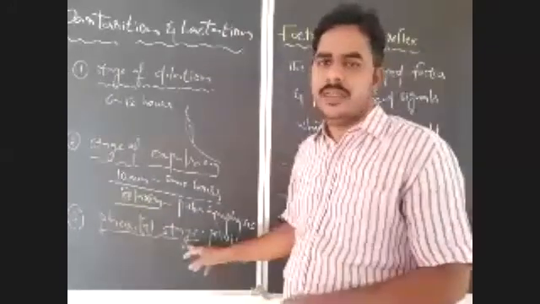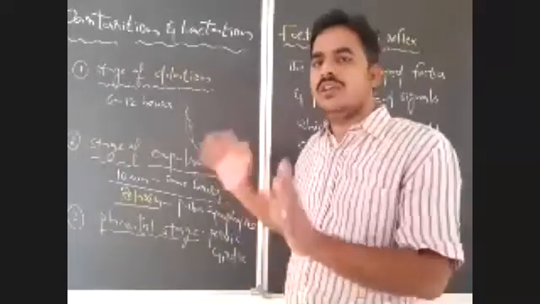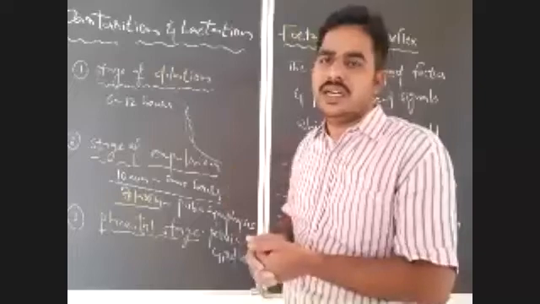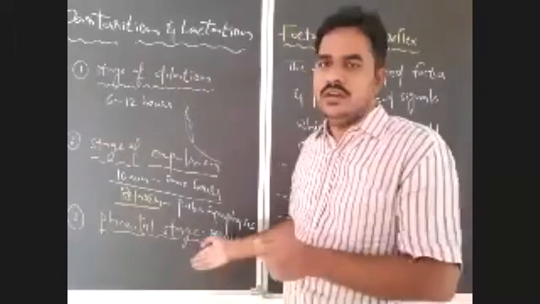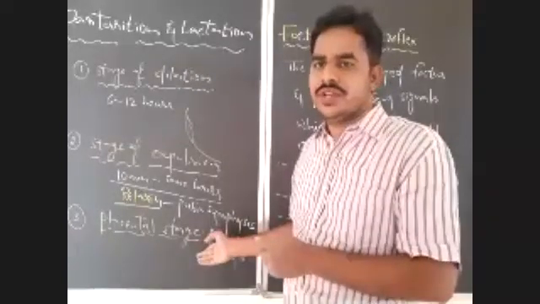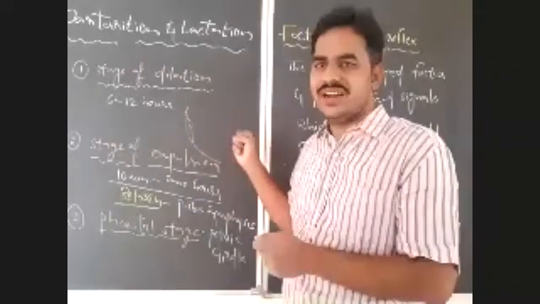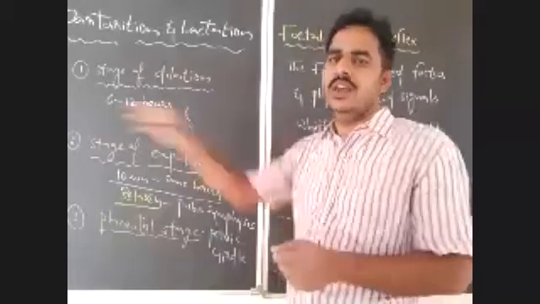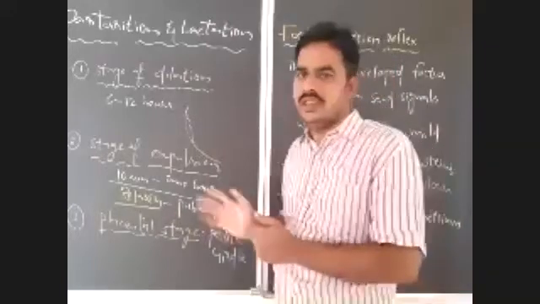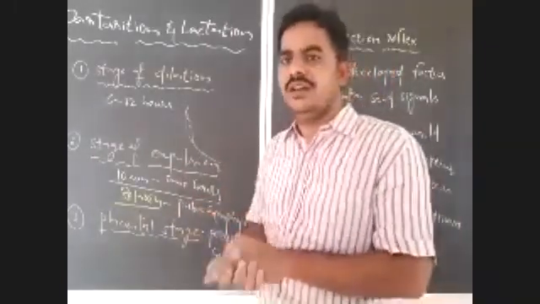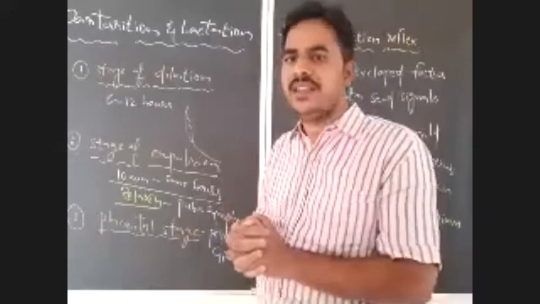Next, during the stage of expulsion, the fetus will be expelled along with the umbilical cord. The umbilical cord will be cut at the navel, and this umbilical cord should be preserved for stem cells. Placental stage: after parturition, within 30 to 45 minutes, very strong contractions take place in the uterus again, which push the placenta out. It is known as the afterbirth, and it will be sent out. That is the completion of parturition, the delivery of the fetus, or birth of a baby.